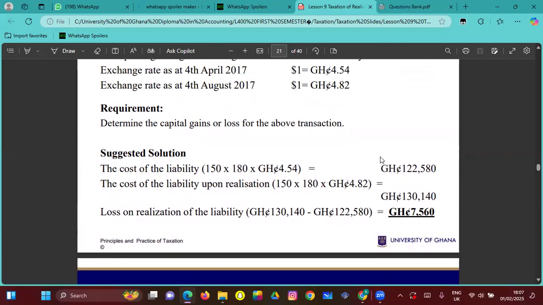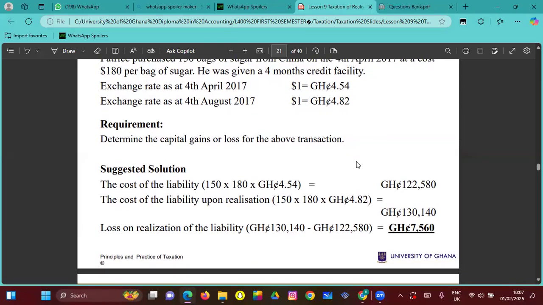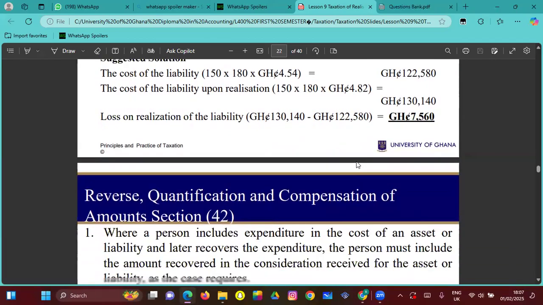In case of a gain, then let's twist it. Let's say you were buying it when it was 4.8, and then you are now coming to pay when it is 4.5. There has been a gain on it, right? And that gain will be taxed.